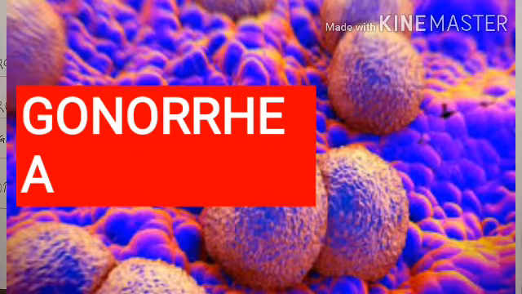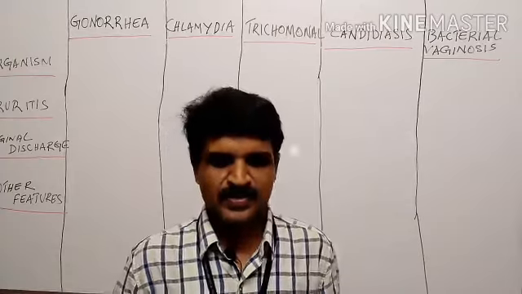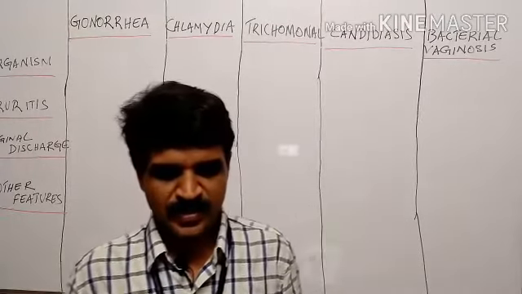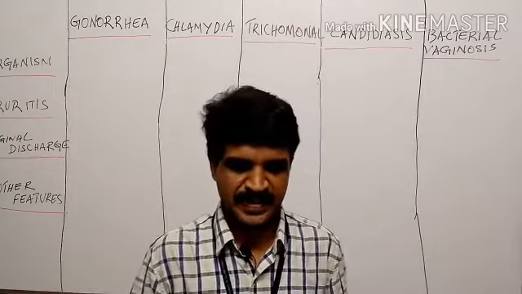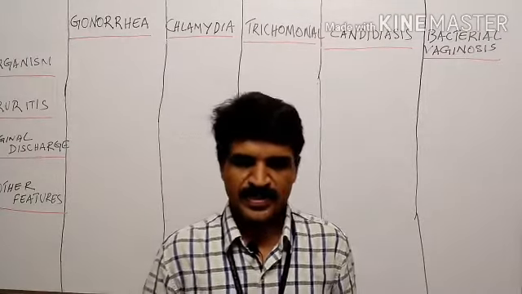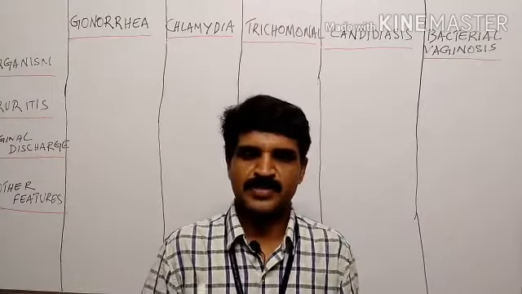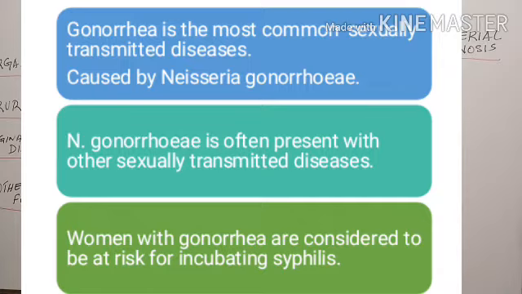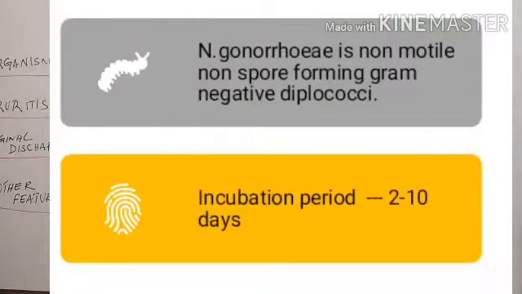You know the term gonorrhea and you know a little bit about this condition. It is caused by a bacteria known as Neisseria gonorrhoeae. It is a sexually transmitted disease. Sometimes gonorrhea is associated with other sexually transmitted diseases also, especially syphilis, chlamydial infection, and Trichomonas vaginalis. Neisseria gonorrhoeae is a non-motile, non-spore-forming, gram-negative diplococci. The incubation period of this condition is 2 to 10 days. That is all about the organism.